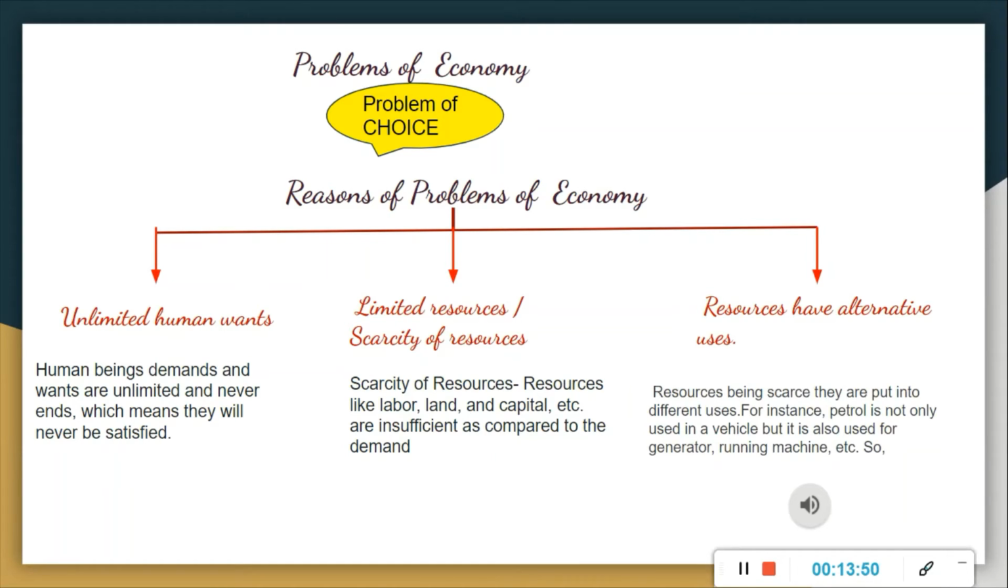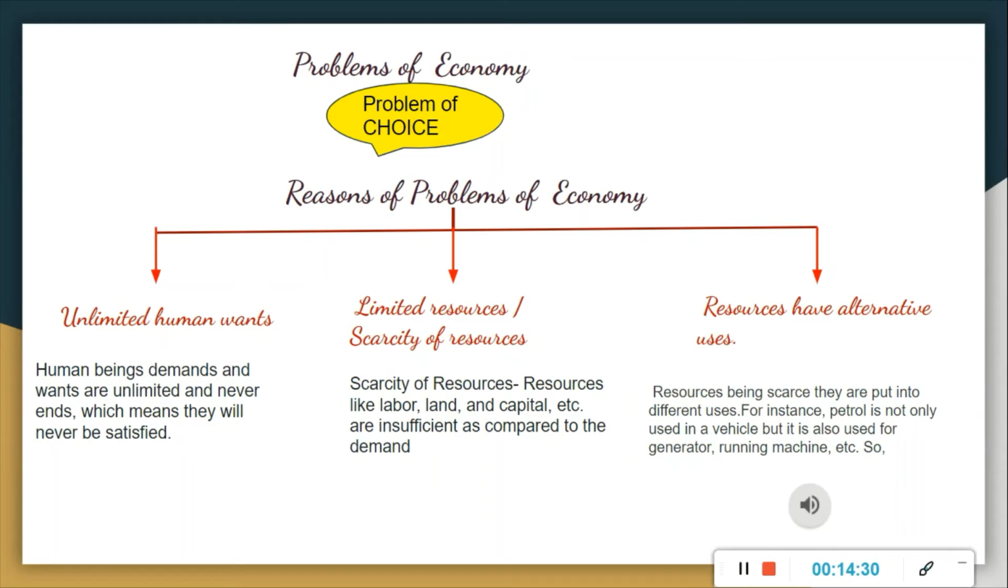Instead of that, if you get a 3,000 rupees voucher for any shop, if you get a particular shop voucher, then you have to go to the particular shop and use it there itself, right? So there is no alternative choice. There is no alternative use, right? So with this 3,000 rupees you can utilize in so many ways. So that is why next is resources have alternative uses.